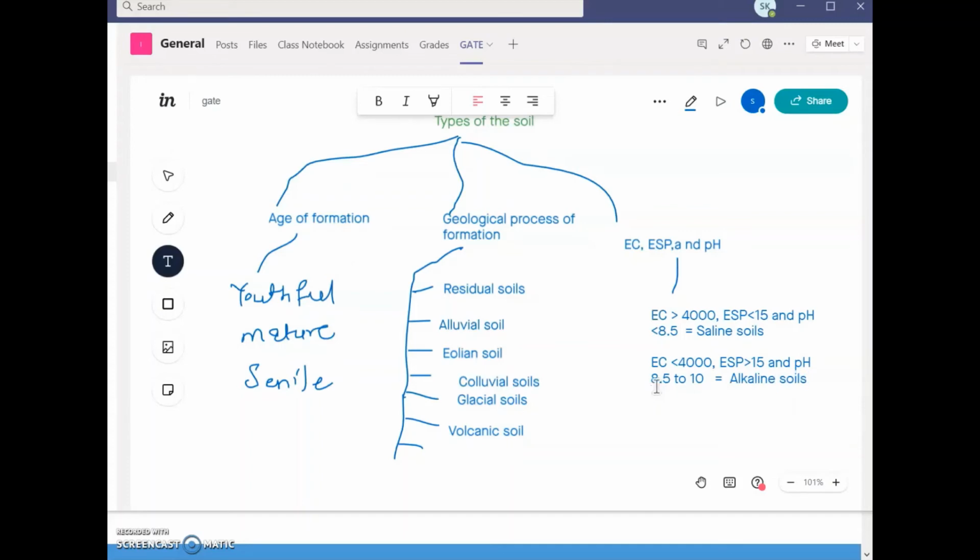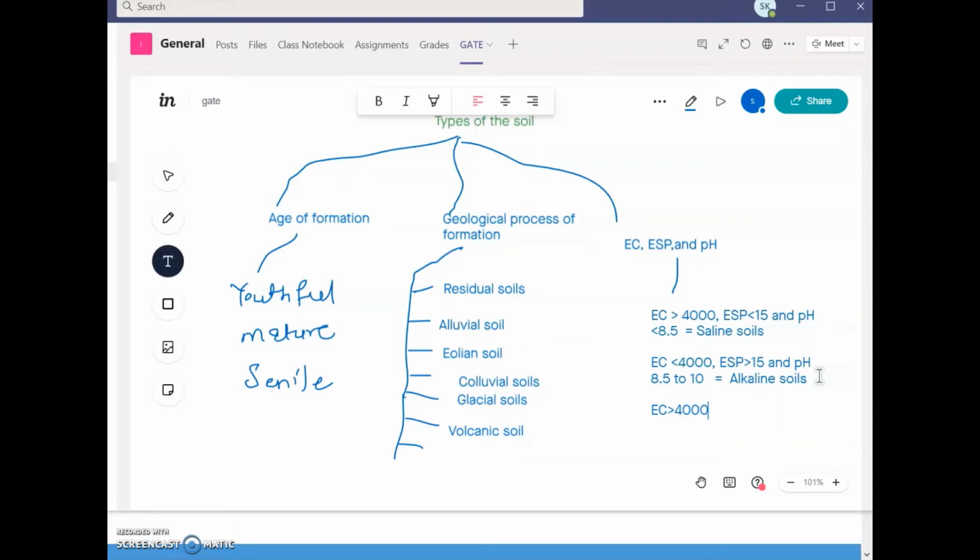These are the two types, and the last type based on EC, ESP and pH is saline alkaline soil, which is basically a combination of both. When EC is greater than 4000, it is like saline soil.